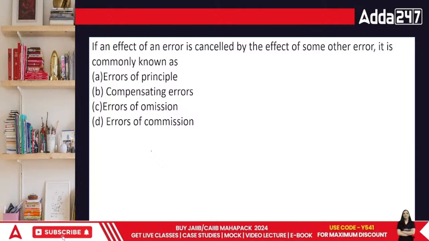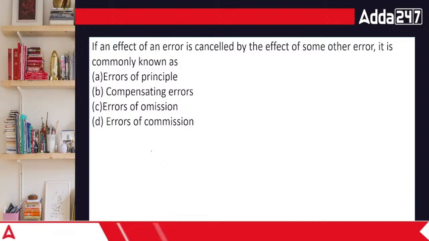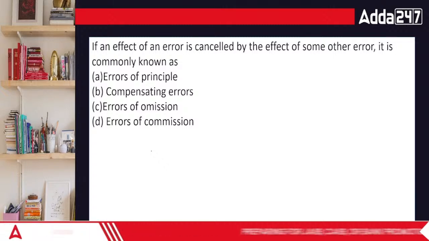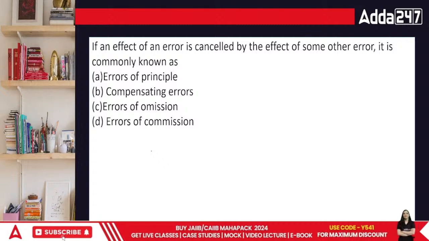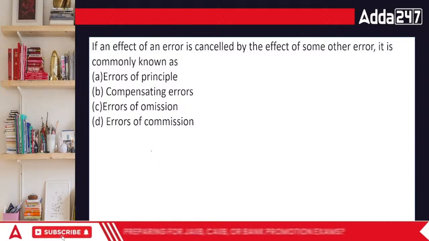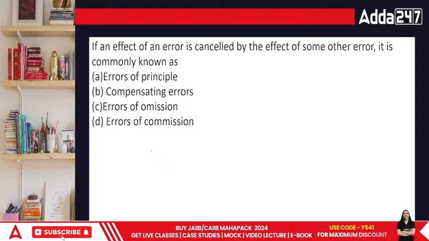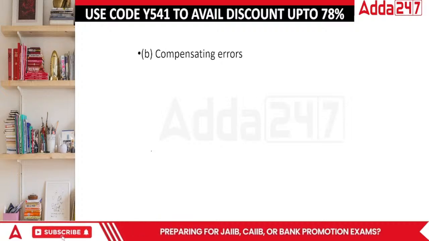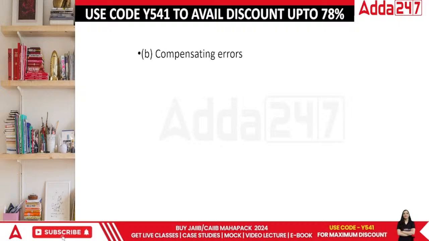What's going to be the answer in this case? The answer is compensating errors. Compensating errors means the same error on the debit side and the same error on the credit side. That is why it gets cancelled altogether.